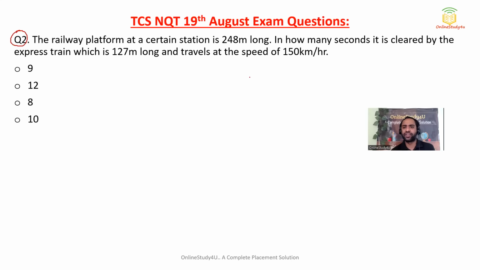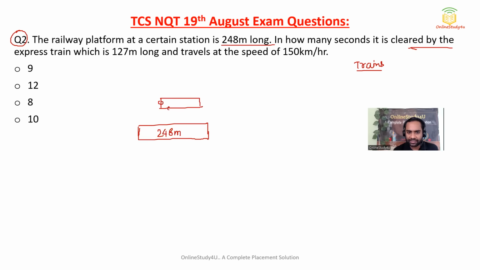Okay, next. So next is a problem from trains. Now let us see. The railway platform at a certain station is 248-meter long. So the platform length they have given is 248 meters. In how many seconds is it cleared by the express train, which is 127-meter long? So the train length they have given is 127 meters, and it travels at a speed of 150 kilometer per hour.